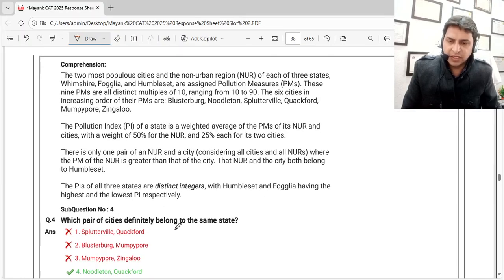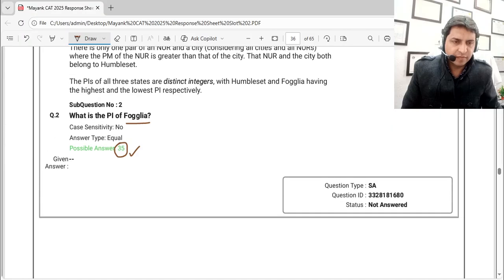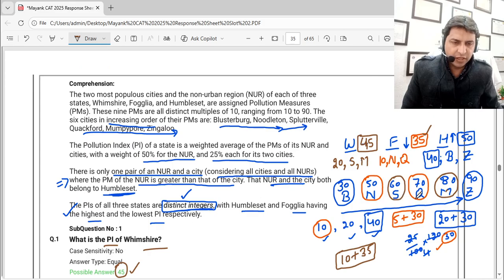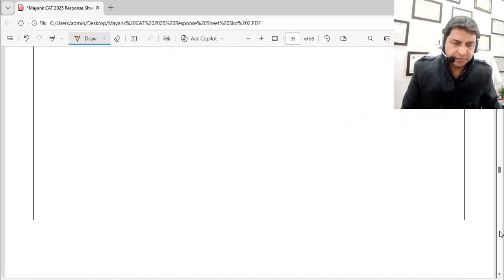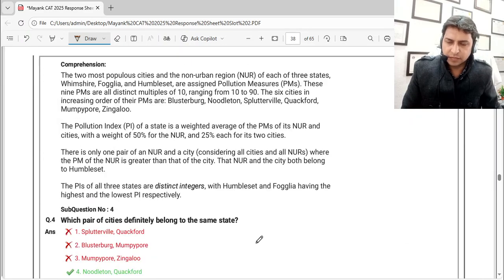Now which pair of cities definitely belong to the same state? SQ, BM, MZ. SQ, they are not together. BM, they are not together. M and Z, they are not together. So we have either SM, NQ or BZ. So SM, NQ or BZ, this makes sense.